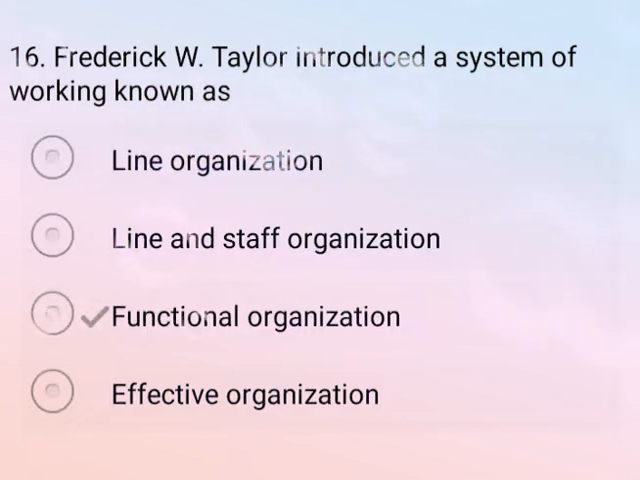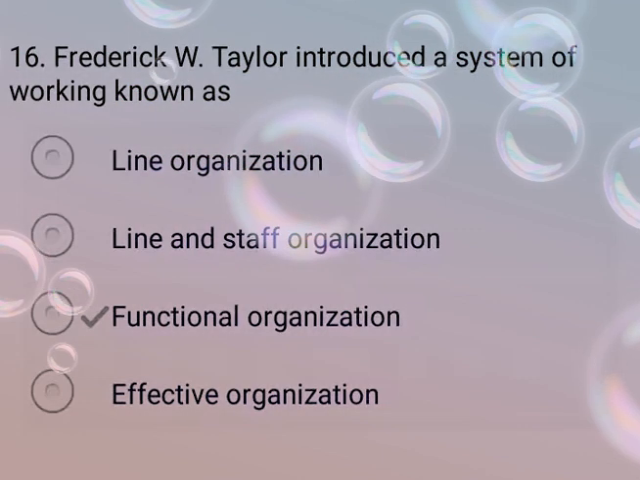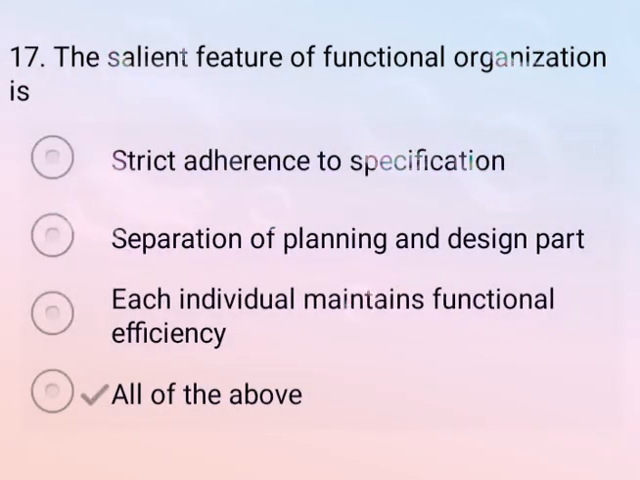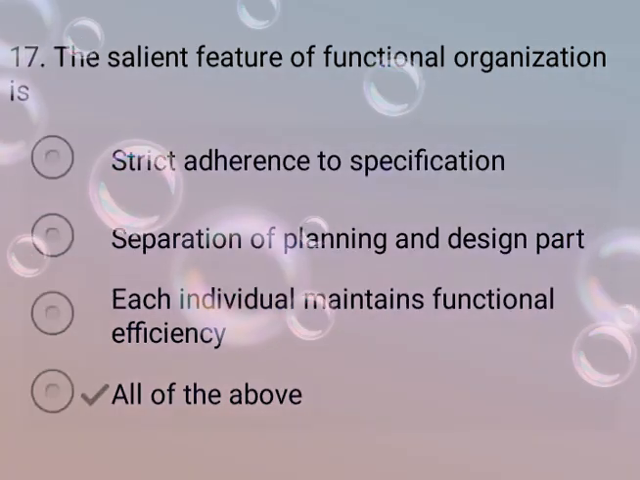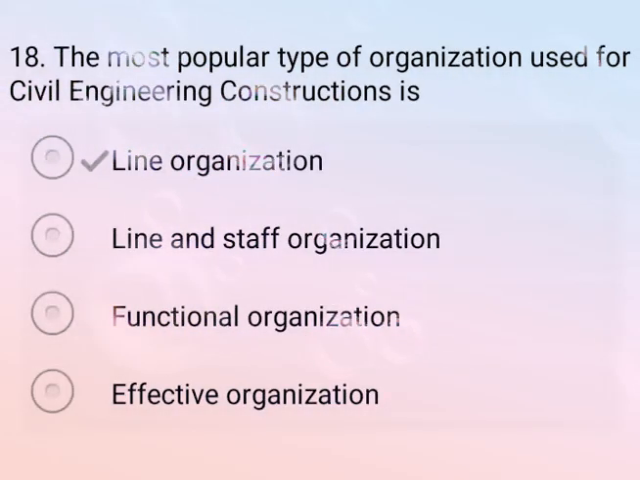Now come to the next question. The salient feature of the functional organization is, so correct answer is option D, all of the above. Options are strict adherence to specification, separation of the planning and design part, and option C, each individual maintenance function efficient. So all of these are correct. Now come to the next question. The most popular type of organization used for civil engineering construction is, so correct answer is option A, line organization.